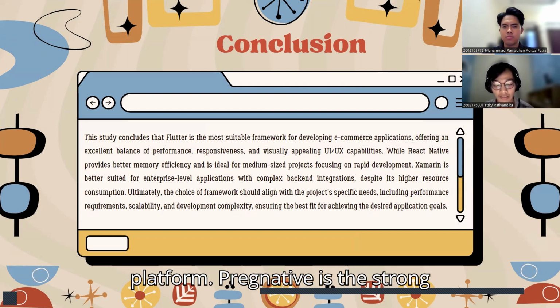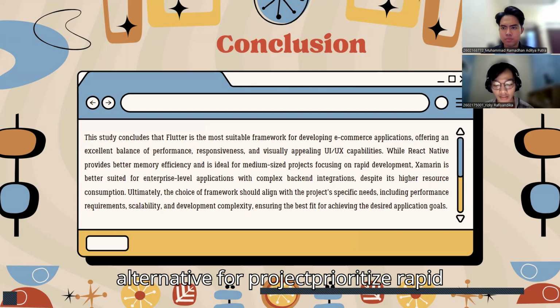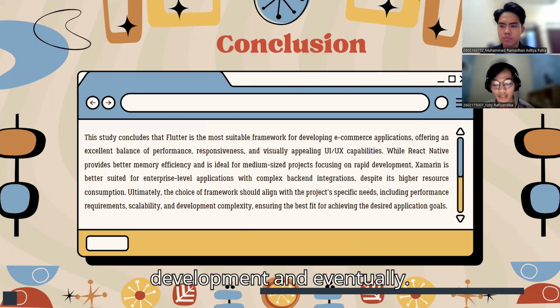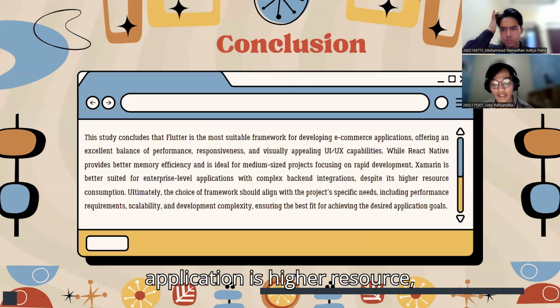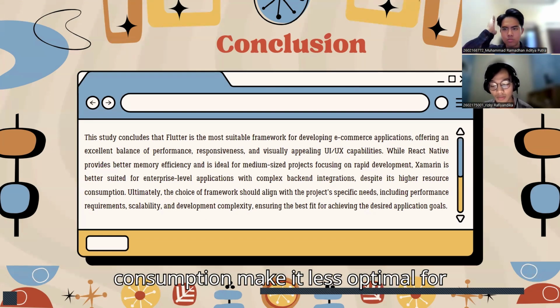React Native is a strong alternative for projects prioritizing rapid development and efficiency, while Xamarin remains viable for enterprise-level applications, though its higher resource consumption makes it less optimized for e-commerce.